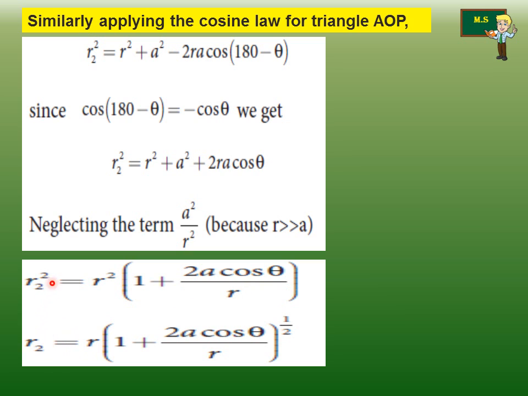Then we have to take the square root on the right hand side also. So r2 is equal to r into 1 plus 2a cos theta divided by r, the whole bracket to the power 1 by 2.